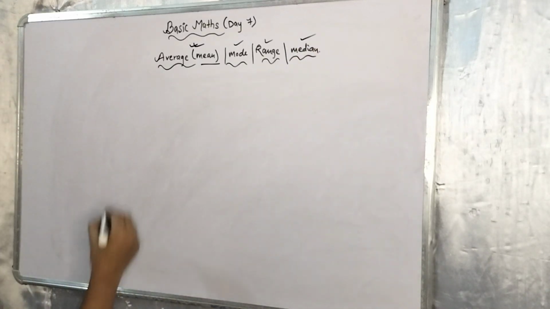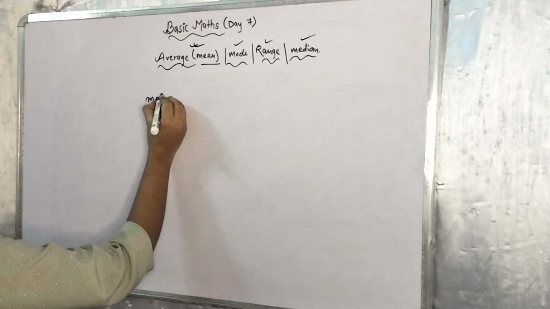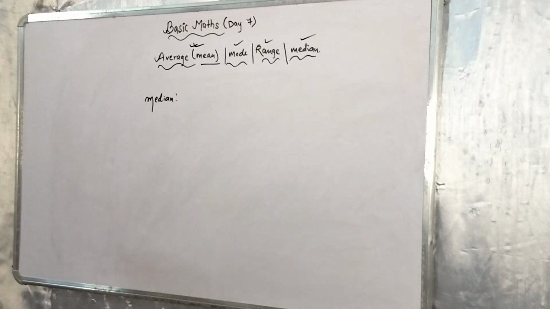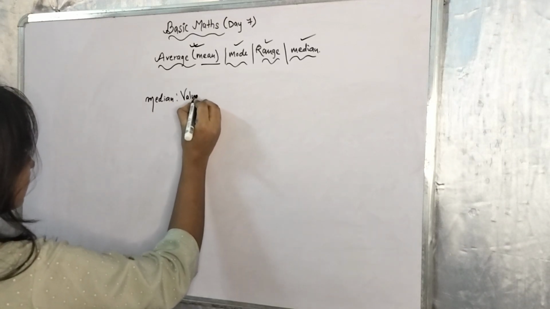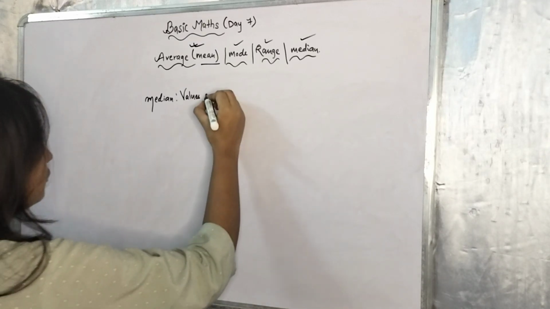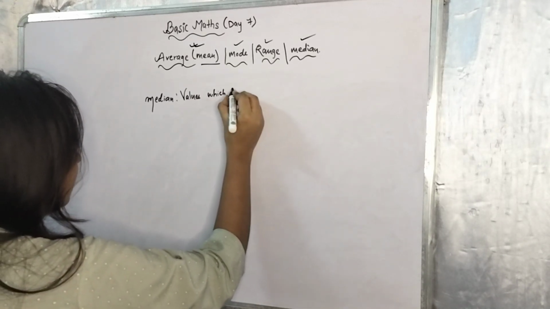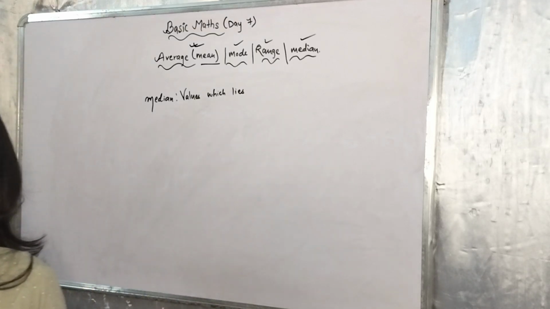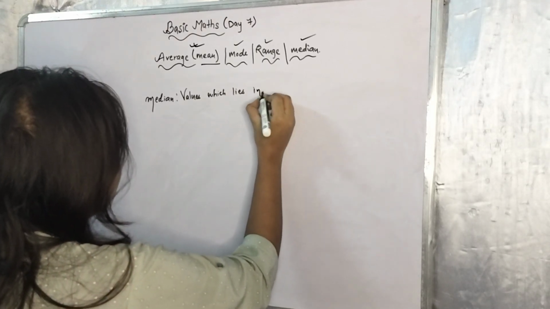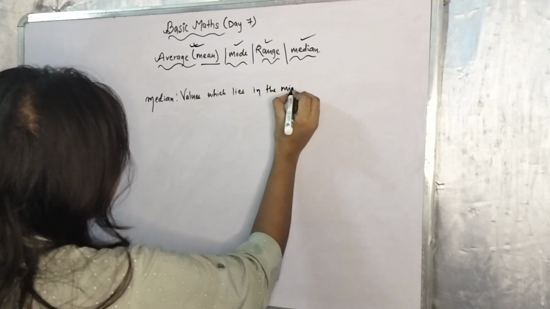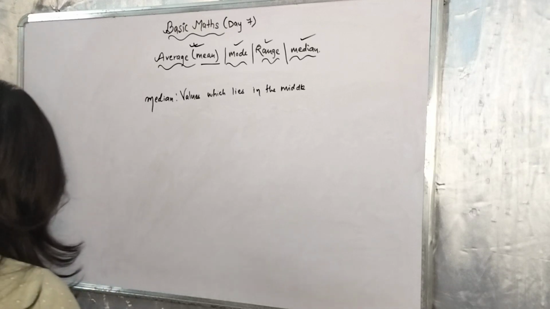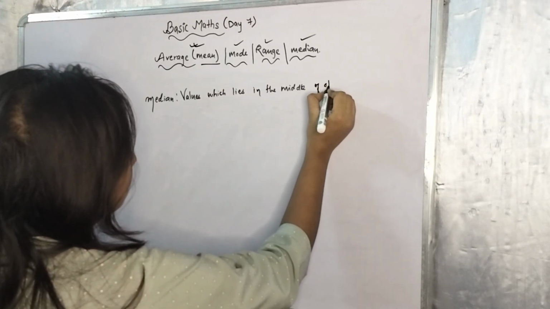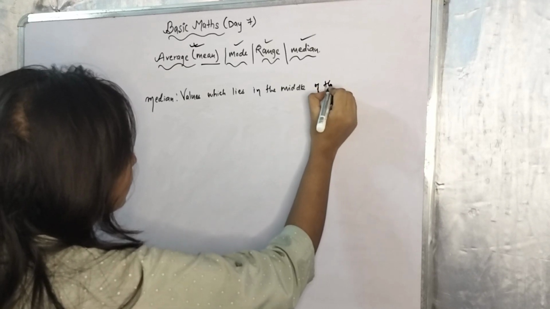Now we will study median. Median is the value which lies in the middle of the observations.